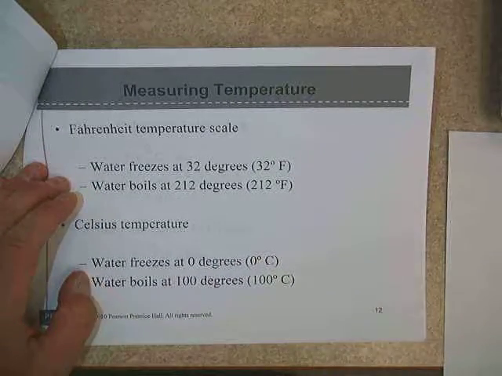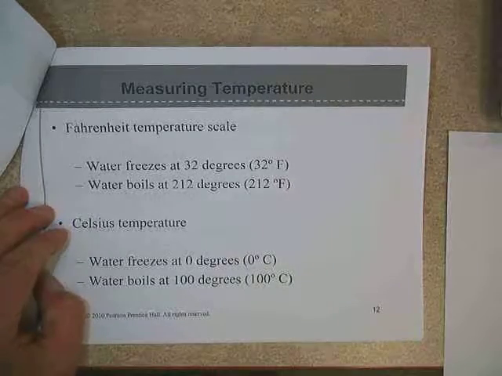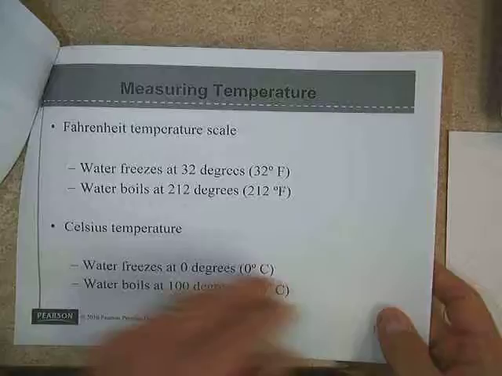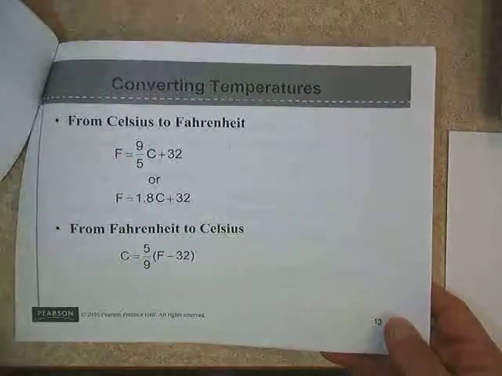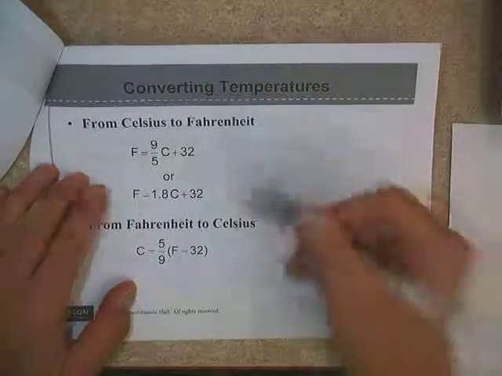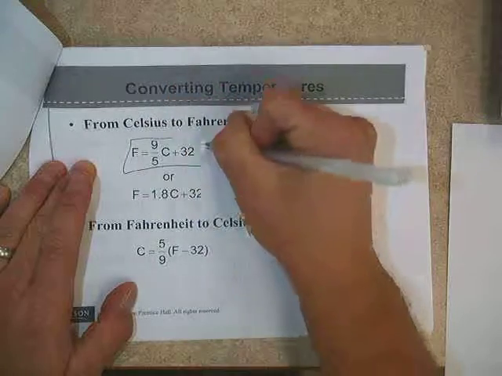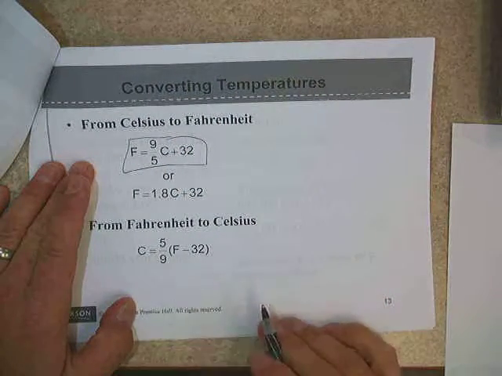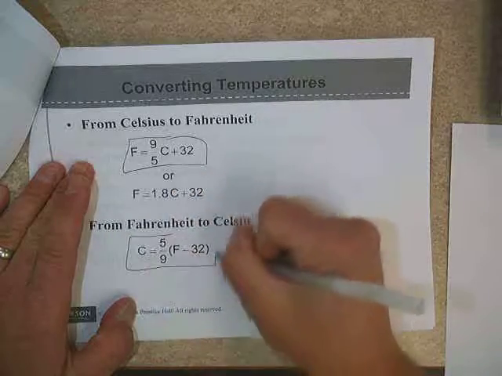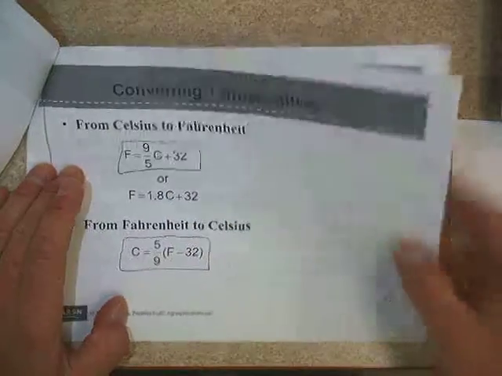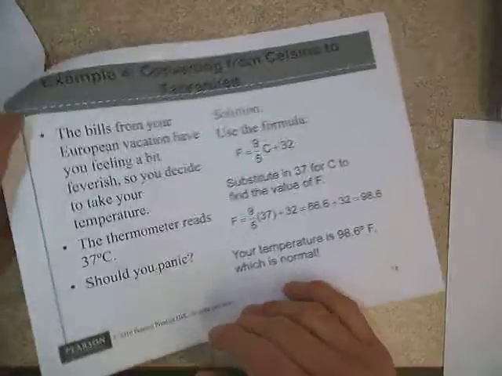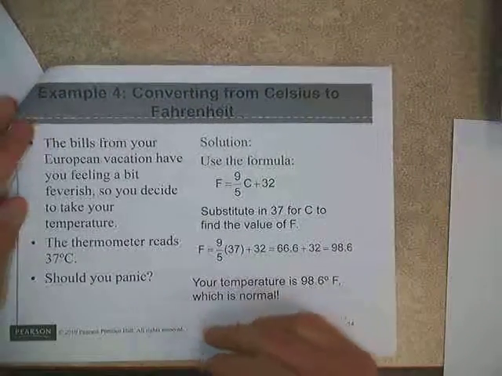The other thing we're doing in this section is temperature. There are a couple of key elements between the Fahrenheit and Celsius temperature scales: water freezing and boiling points. We hopefully know those from science already. And then for converting, we have 2 formulas: one is Celsius to Fahrenheit, and then the other is Fahrenheit to Celsius.